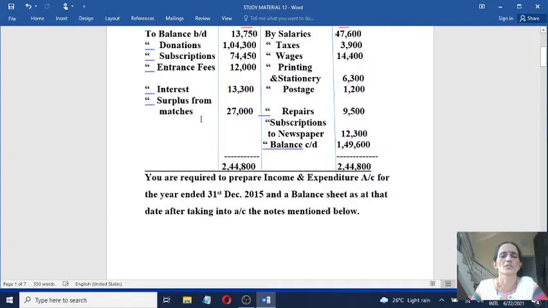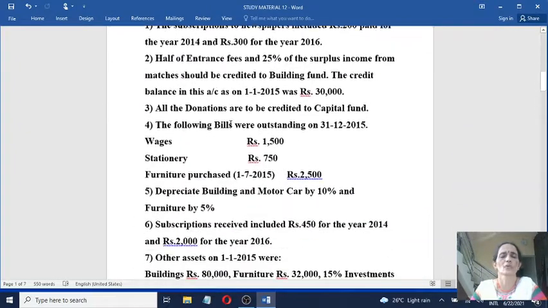Next one is to surplus from matches 27,000. For this also you have an adjustment here.